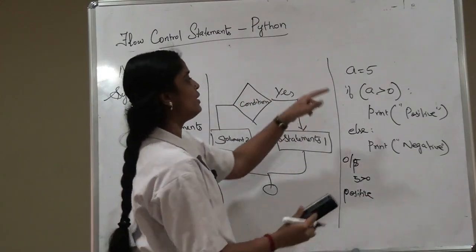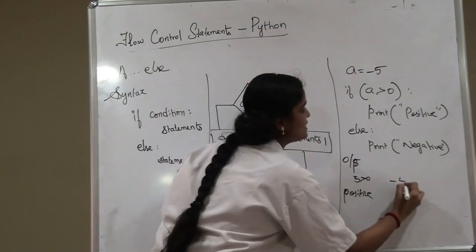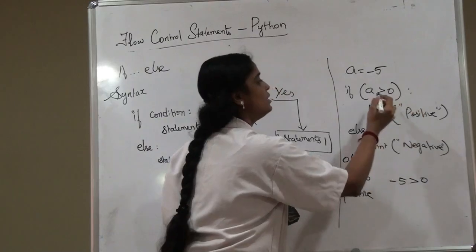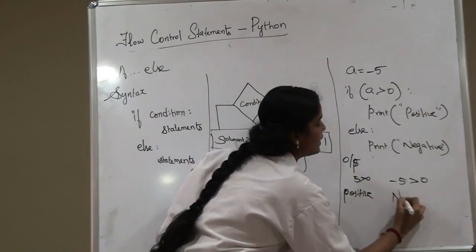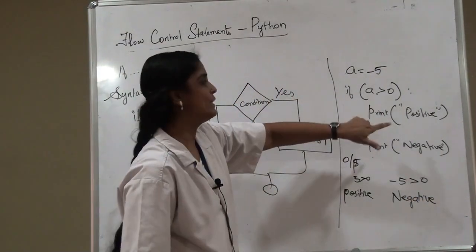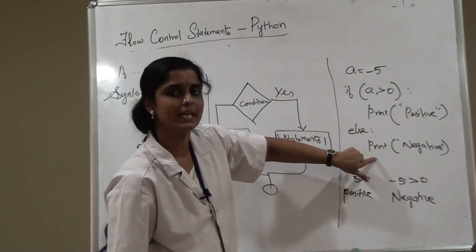Okay. Now I am changing this to minus 5. Minus 5 is not greater than 0, so this will not get into this if block. So the else part will get executed. In the else part, it will print negative. So if the condition is true, then this statement will get executed. If the condition is false, then the other set of statements gets executed.